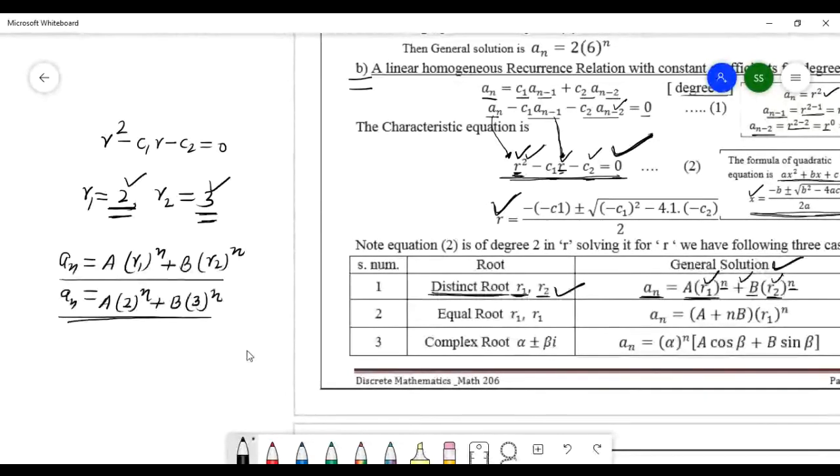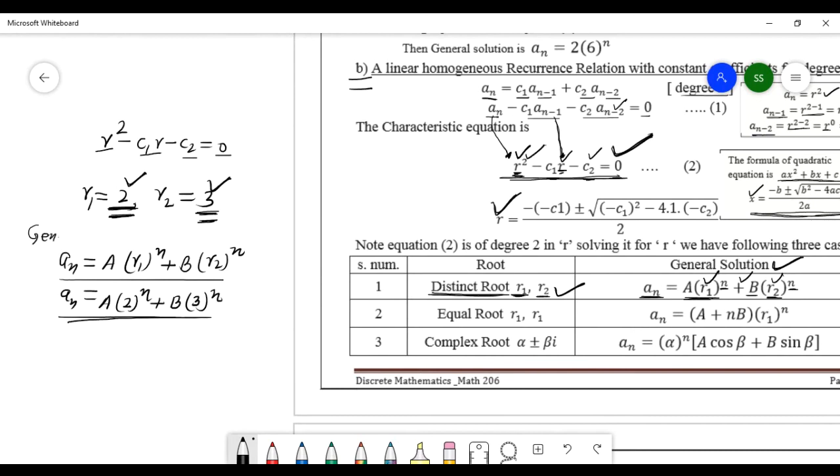What I told you is the characteristic equation r squared minus c1 r minus c2 equals 0. If you solve this, you will get two solutions, say r1 equals 2 and r2 equals 3. If the solutions are different real numbers, then how to write the general solution?